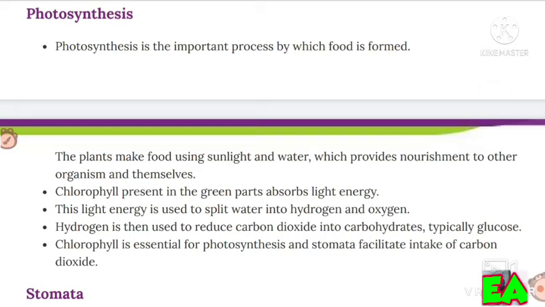The plants make food using sunlight and water, which provides nourishment to other organisms and themselves.